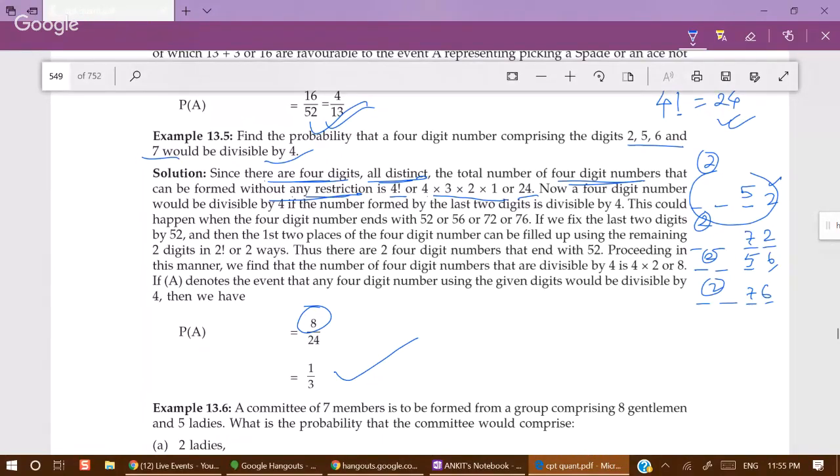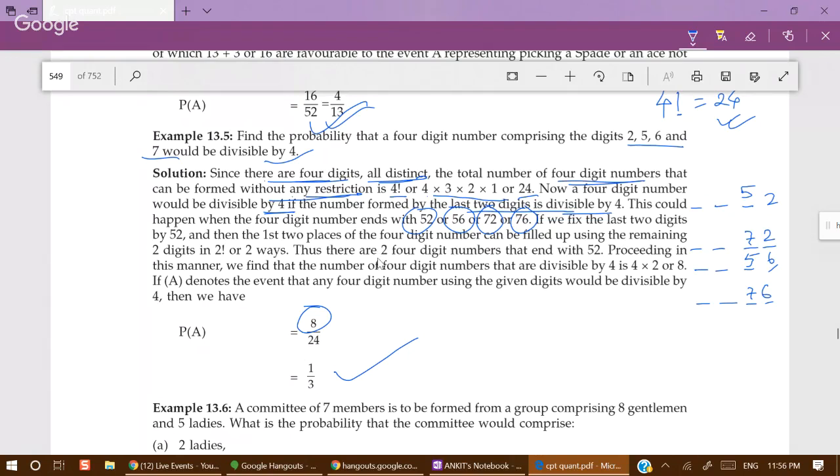Now a 4-digit number would be divisible by 4 if the number formed by the last two digits is divisible by 4. That is the divisibility rule. That means the number must end with 52 or 56 or 72 or 76. In all these 4 cases, we have the first two digits remaining, and we have two options every time. So 2 plus 2 plus 2 plus 2 is 8. So we have 8 favorable outcomes. Hence, 8 by 24 is 1 by 3.